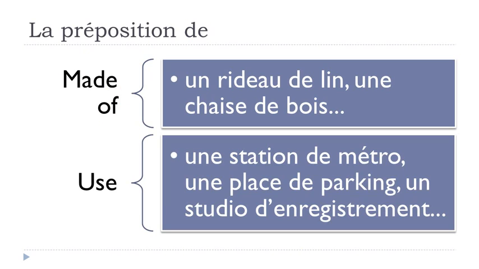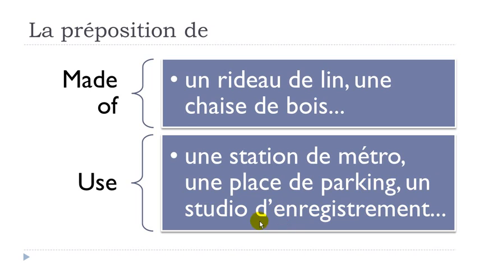And then the use. For instance, here, une station de métro. Other possibility, une place de parking. Sorry about that, but well, French people tend to use this parking as well. So I know it's coming from English, but still you should pronounce it the French way. Parking. Une place de parking. Okay? And the last one, un studio d'enregistrement. Okay? Enregistrement is recording. Un studio d'enregistrement.